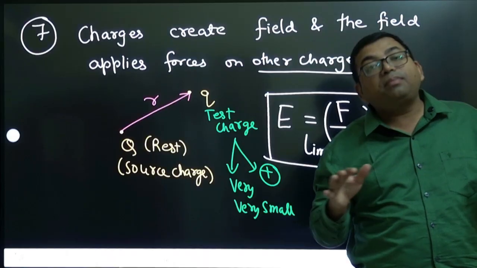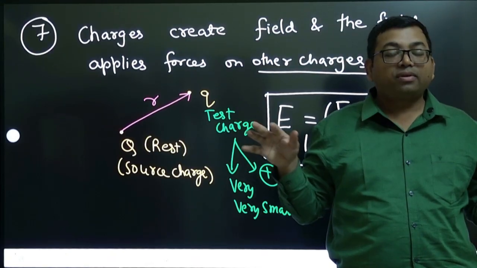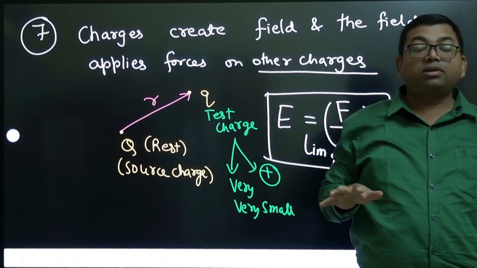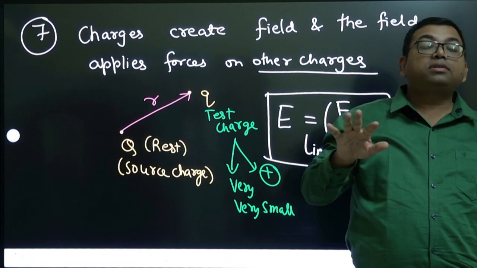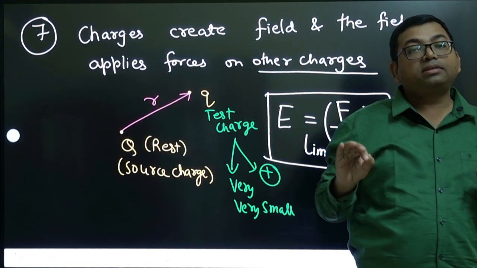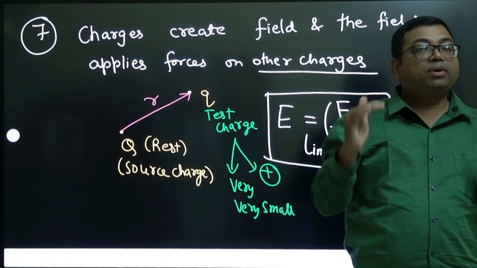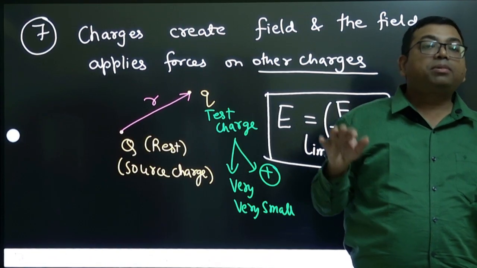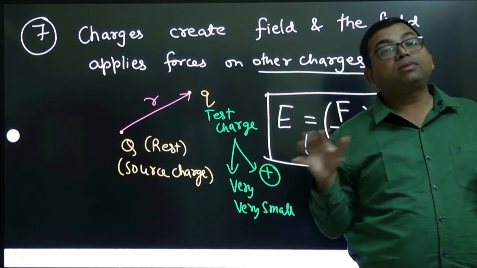Because the field behaves like a wave. The electric field, which is nothing but the space around it, that wave starts moving with the speed of light. This is just to give you an idea that an electromagnetic wave is developed there, and an electromagnetic wave travels with the speed of light.